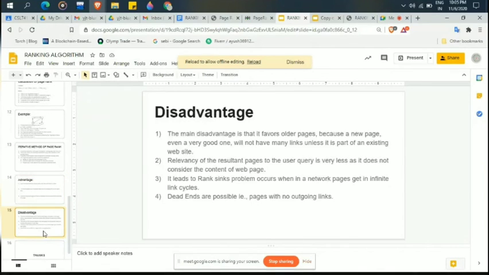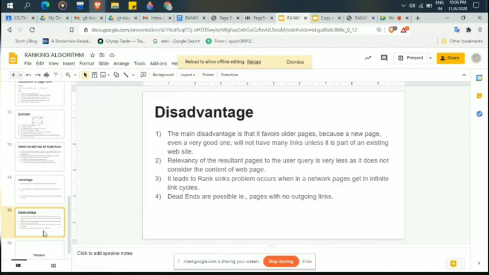Now this is the disadvantage. Here we should focus more on the disadvantages. What is the disadvantage? From the disadvantages we can develop another algorithm. So just listen carefully.